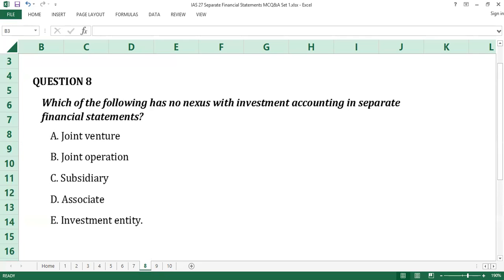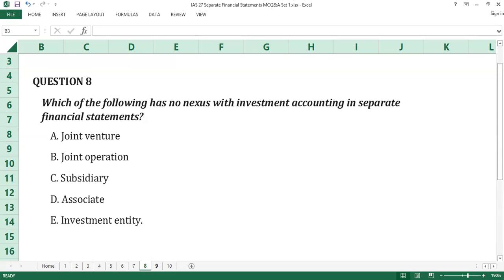Time up. The answer to question number 8 is B, joint operation. While joint operation is an aspect of joint arrangement, as joint venture is, the focus of investment accounting in separate financial statements is on associates, joint ventures, and subsidiaries, whether the subsidiaries are investment entities or not. B is the answer to question number 8.